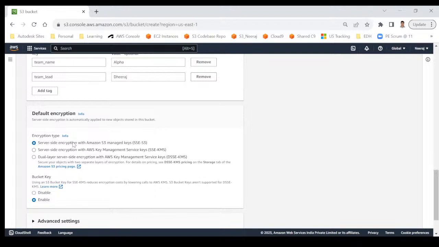Sometimes it's even possible that someone says I don't want to be dependent on AWS, rather I will encrypt my data by myself. If that is the case, you can do it. There is no issue. In that case, you have to encrypt your data, and then only you can copy it into the bucket. But the best practice is you can go with server side encryption, which we are doing here.